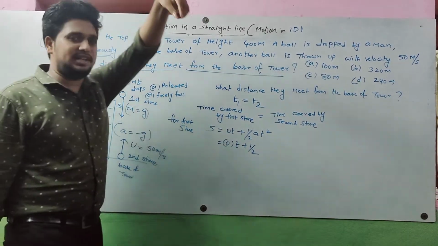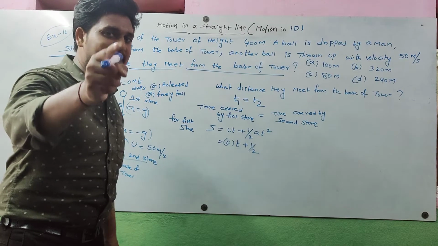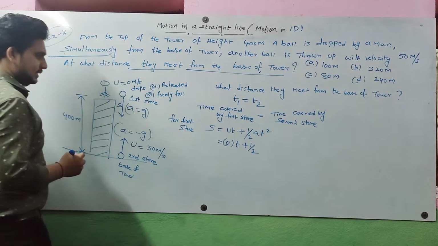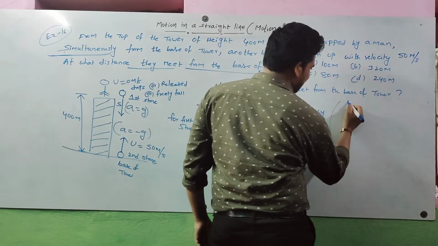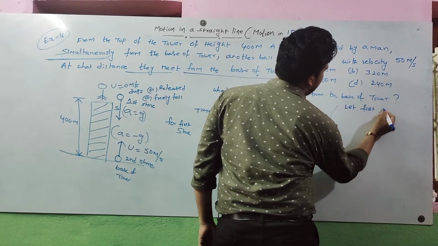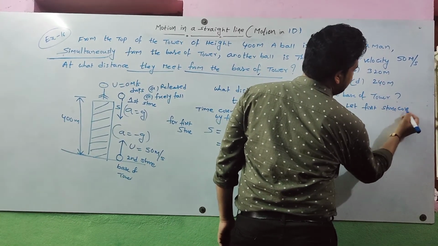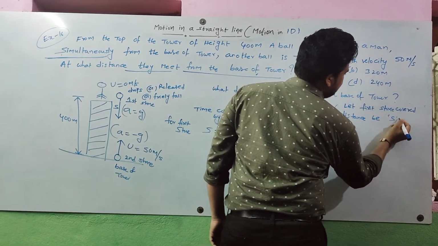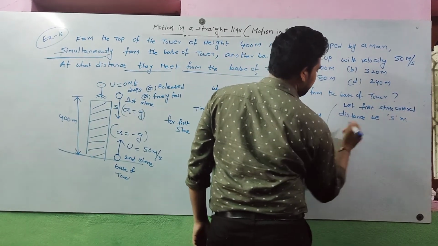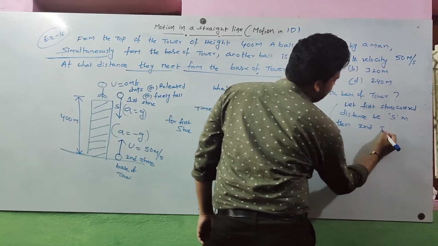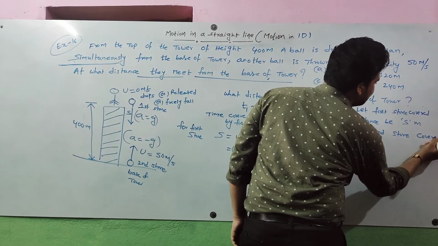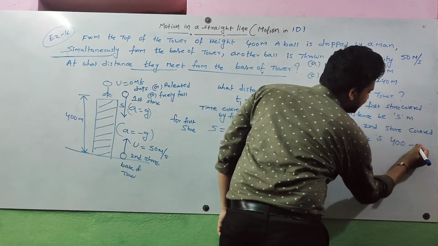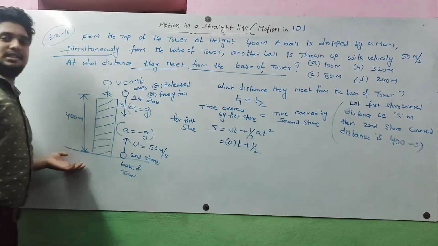If the first stone covers distance s, then definitely the second stone covers distance 400 minus s, because the total distance is 400 meters.